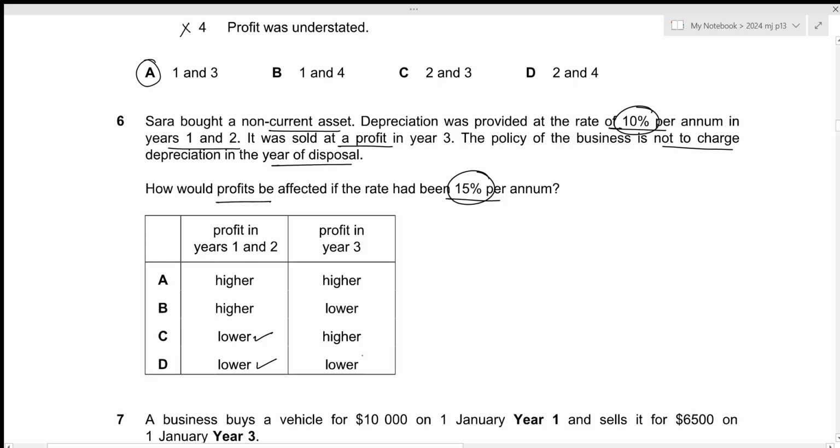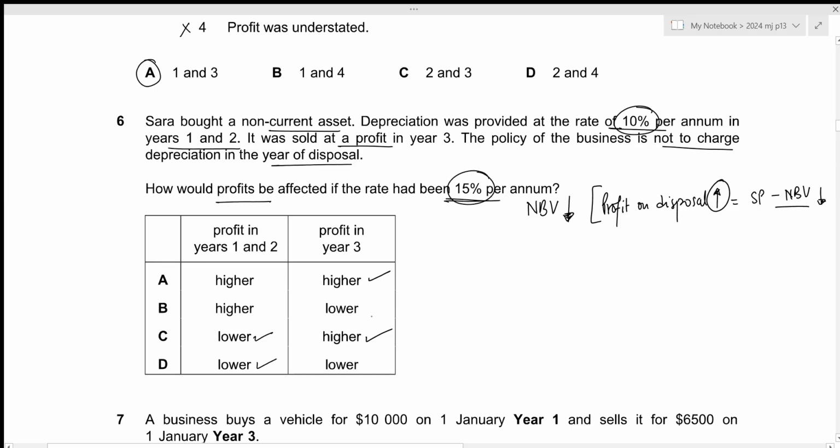Now for profit in year 3, if we charge a higher depreciation, it means that our net book value will be lower. And if we compare it to our sales proceeds, it means that the profit on disposal will be higher, because the formula is sales proceeds minus net book value, and if the negative aspect is lower, overall we'd get a higher value. Since the profit on disposal is higher, it just means that the profit in year 3 would be higher, which is given in option A and C.